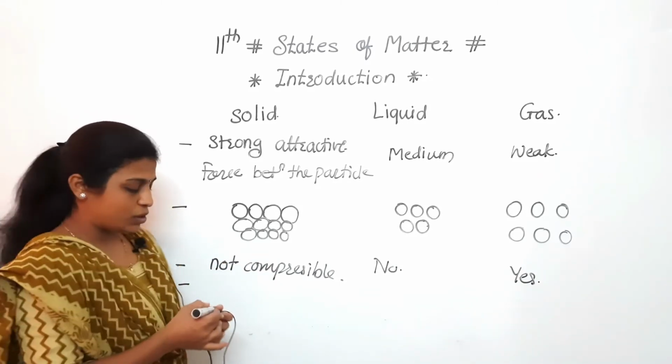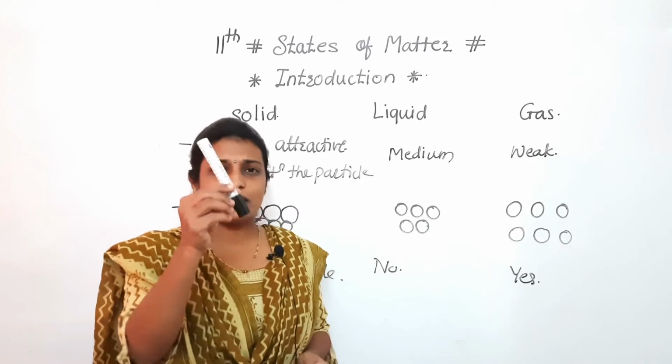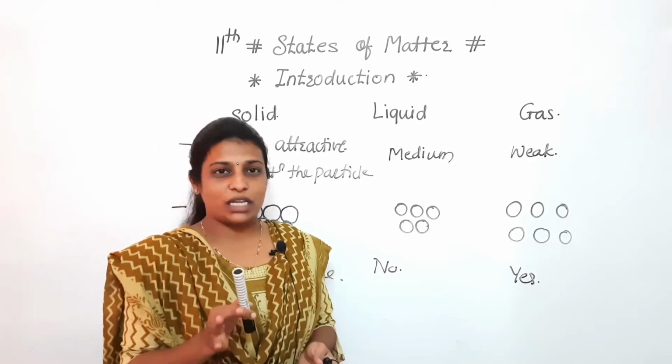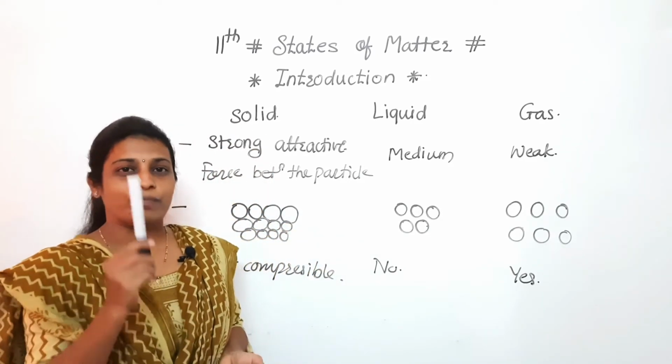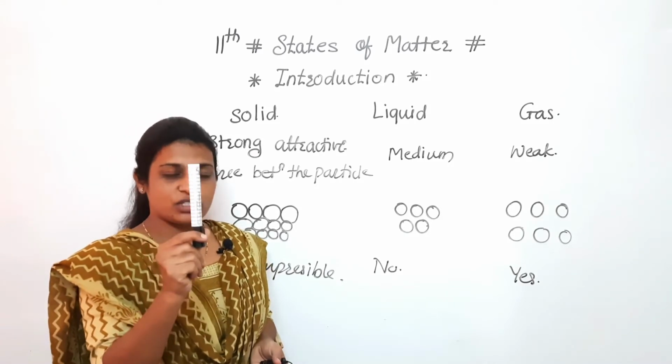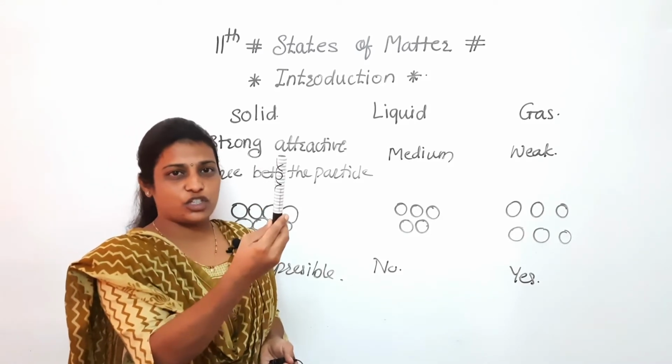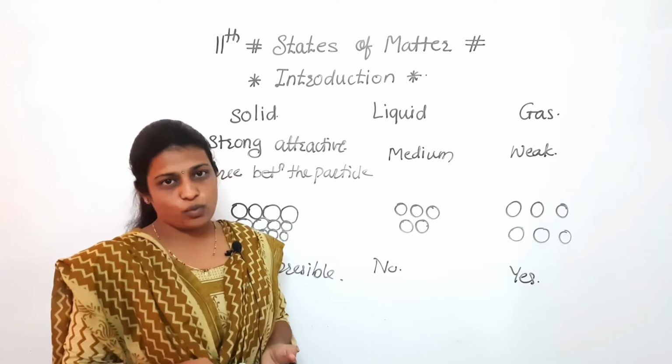Next one, as we know, if we consider this pen, every time I am taking this pen example because it is in my hand, that's why. If we consider this solid, which is the pen, it has a specific shape, okay, and it has a specific volume also.